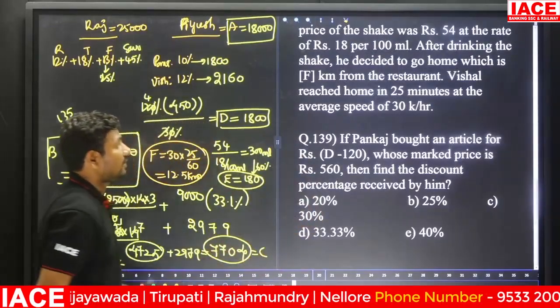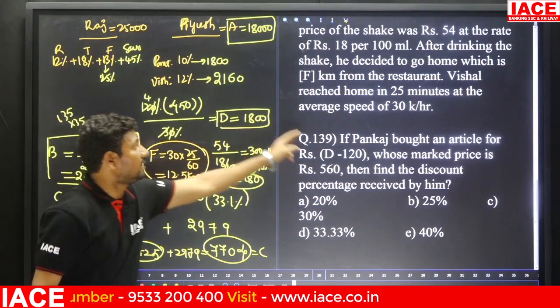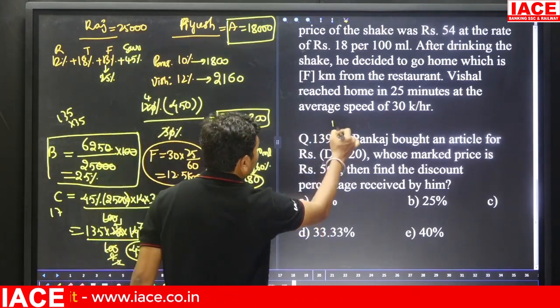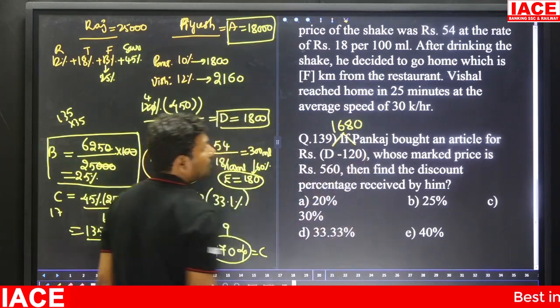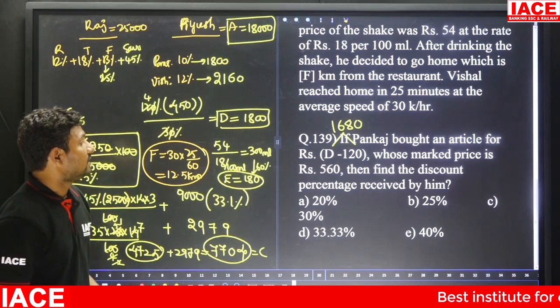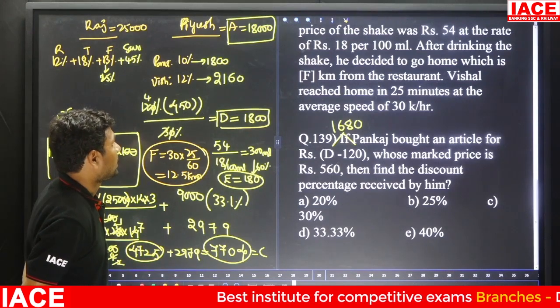Pankaj bought an article for D minus 120. What is the D value in rupees here? D value is 1800. 1800 minus 120 means it is equal to 1680, whose market price is 560. Then find the discount percentage received by him.